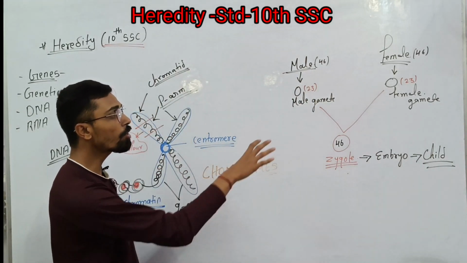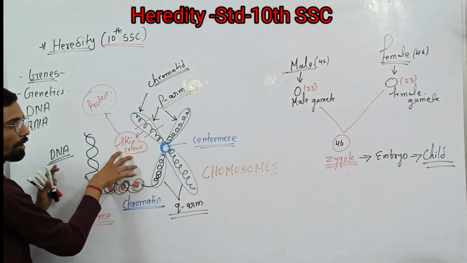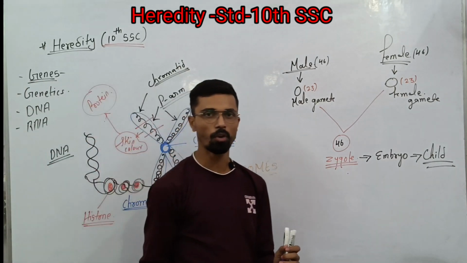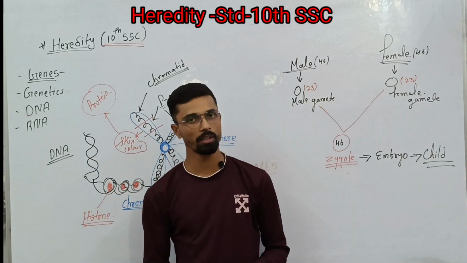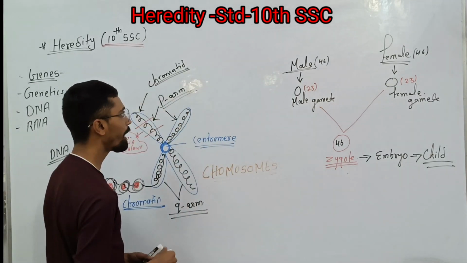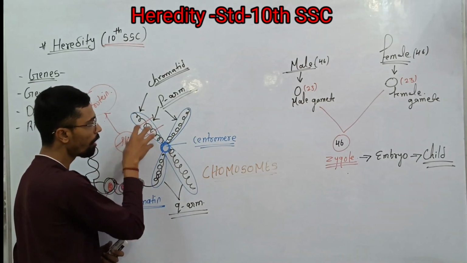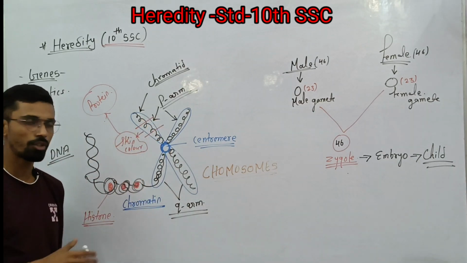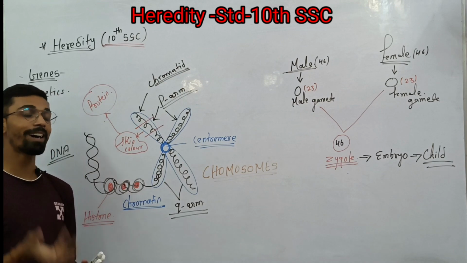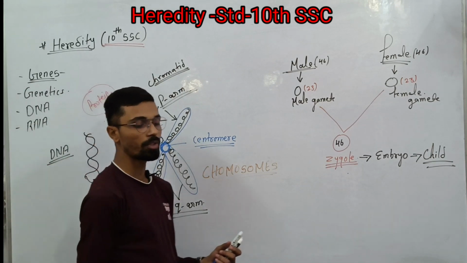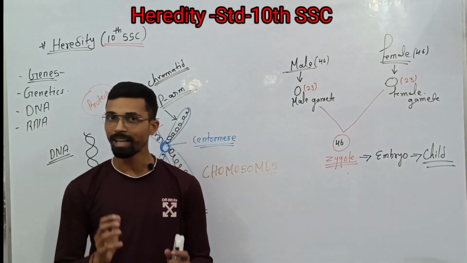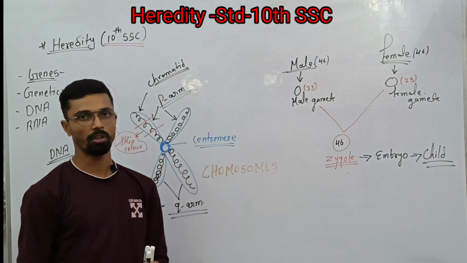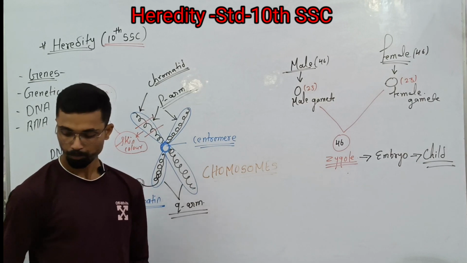But how do these characters form, how are the proteins formed? There must be some processes, right? As I just said, skin color is formed from genes situated on chromosomes, but how those genes and chromosomes are formed, how the characters are formed, that we will see in this lecture and in this video.